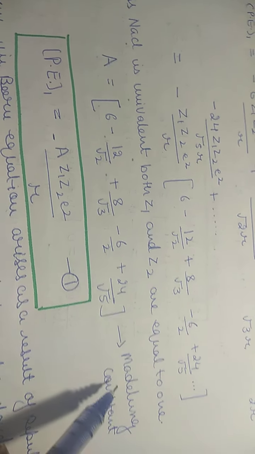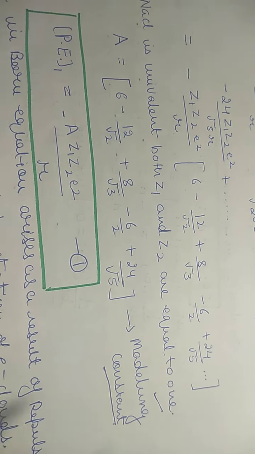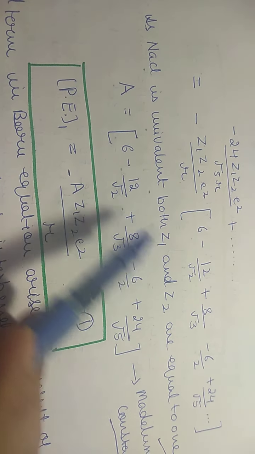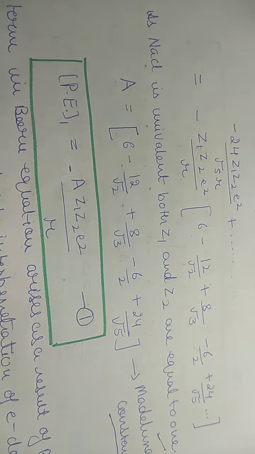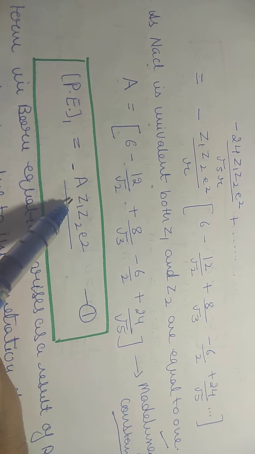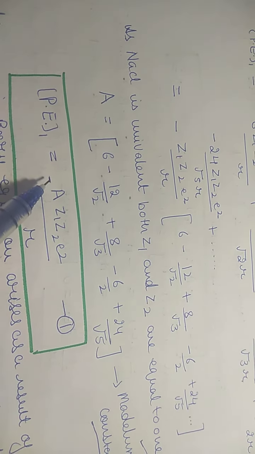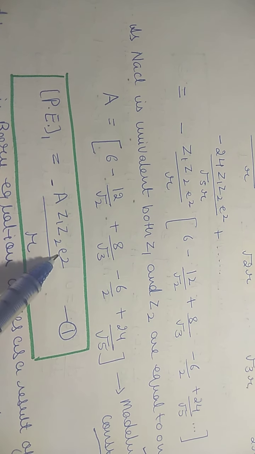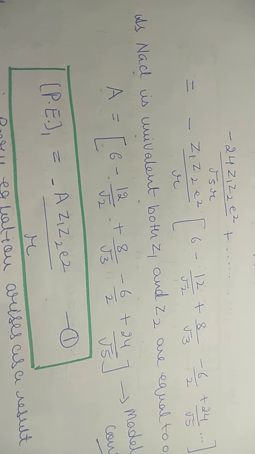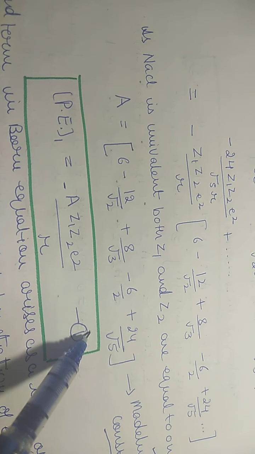This is a constant, and this constant is called the Madelung constant. We will write it here as A, this Madelung constant that is equal to A. We will put this value in the potential energy value that we have obtained. So it will be equal to minus A Z1 Z2 e square upon r. Let us consider this equation as equation 1. Earlier equations we had not numbered, so let us say this is only the first equation.